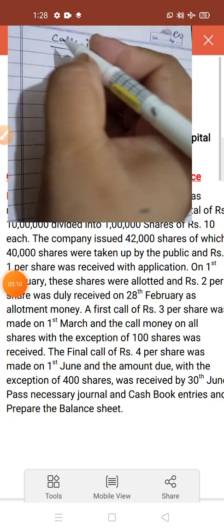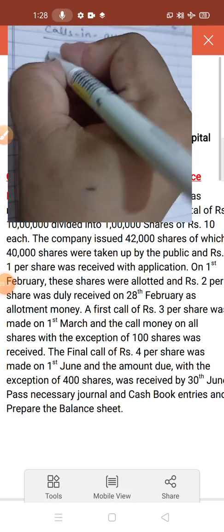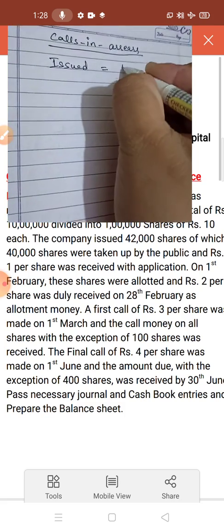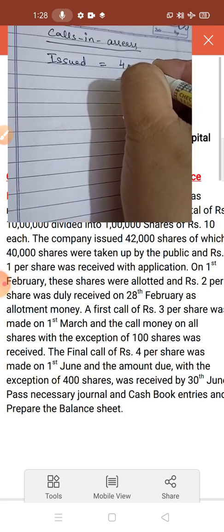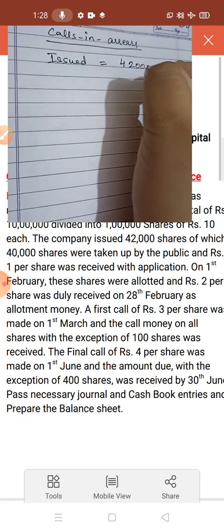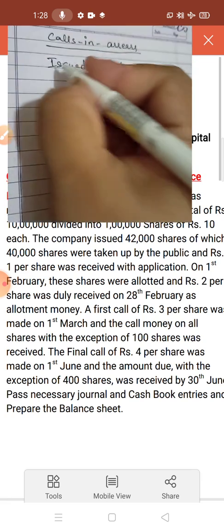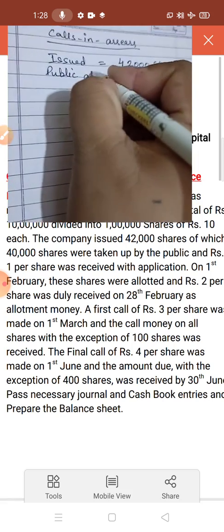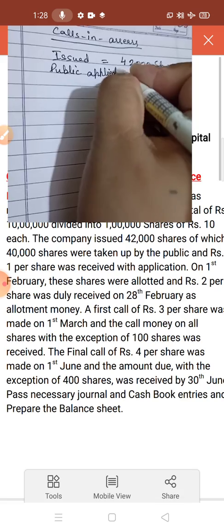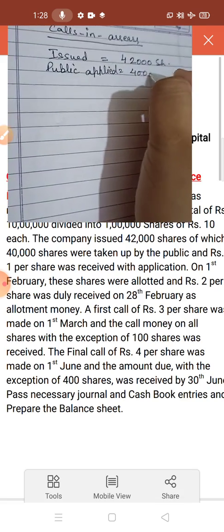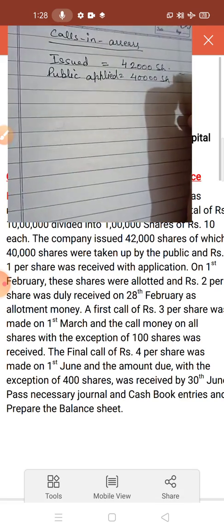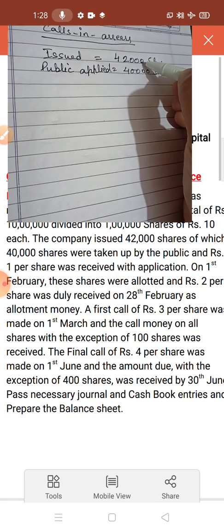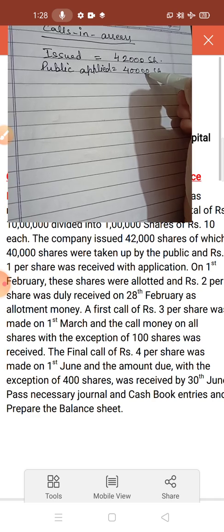See children, first of all, here the number of shares issued is 42,000 and the public applied, meaning the public has taken, 40,000 shares. So here we can see 42,000 issued shares and the public applied for 40,000 shares.